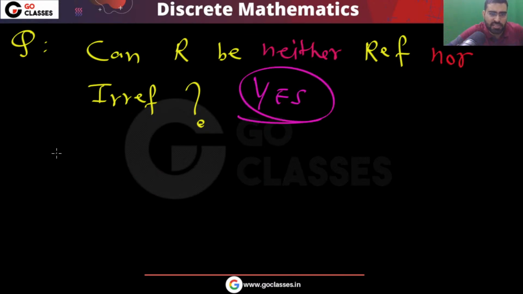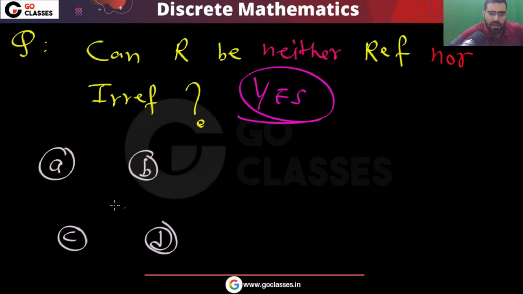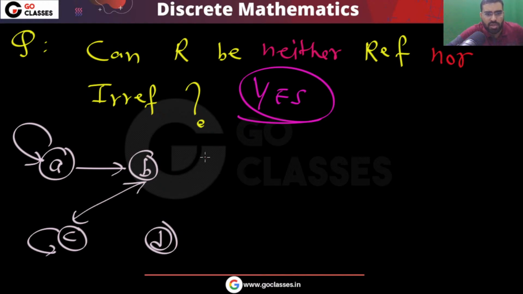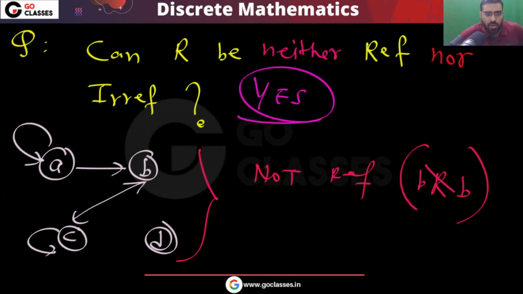For example, you can consider this example A, B, C, D. Let me assume that you have this type of relation. Now you can easily see that this is not reflexive, because B is not related to B. And this is not irreflexive, because A is related to A.